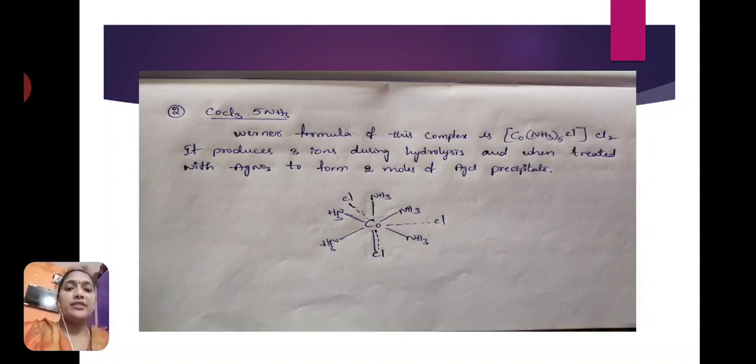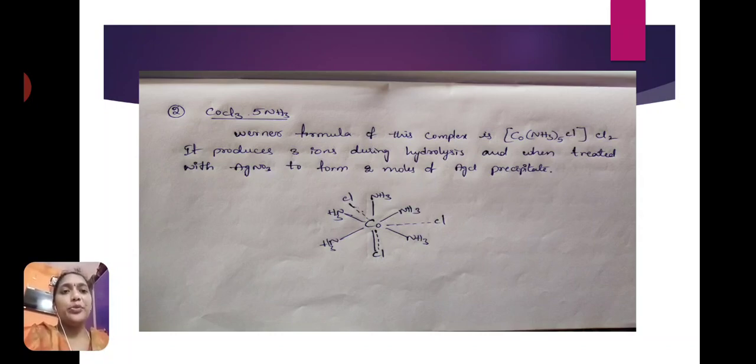Here secondary valency is equal to the coordination number. Cobalt coordination number is 6, so only 5 NH3 are present. One more vacant position is there, and that sixth vacant position is filled by Cl minus ion, so Cl also enters into the coordination sphere. So [Co(NH3)5Cl] within the bracket, 2 Cls are outside the sphere, Cl2. According to Werner's theory, CoCl3·5NH3 formula is like this.